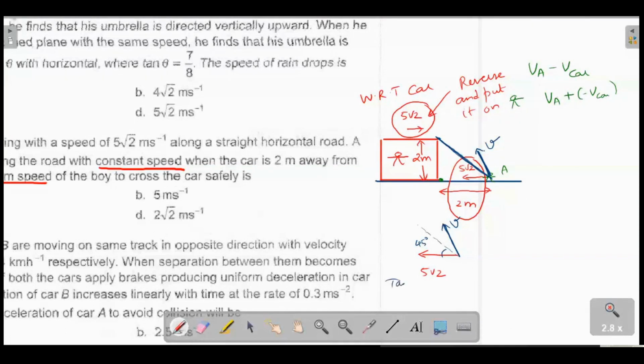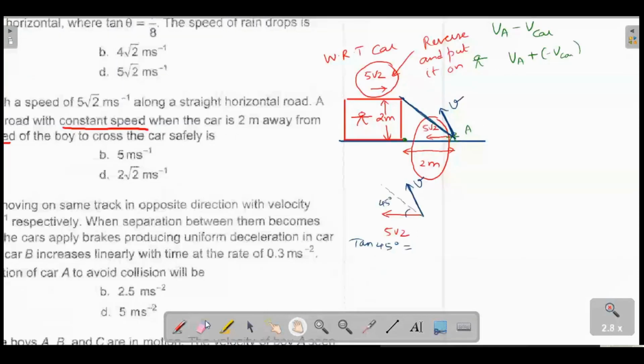The value of tan 45 degrees should be equal to b sin theta by a plus b cos theta. Remember the resultant rule. So b is v sin theta, divided by 5 root 2 plus v cos theta. So rearrange, you get v as a function of theta, and maximize, because minimum time means maximum speed. So maximize this. We'll get the answer.